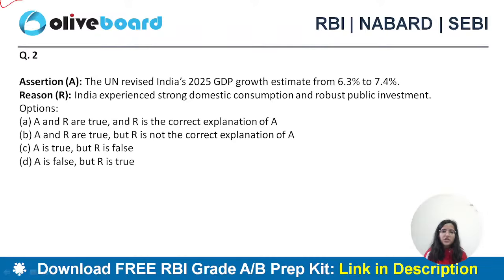Okay, now assertion reason question. First, assertion: the UN revised India's 2025 GDP growth estimate from 6.3 to 7.4%. Reason: India experienced strong domestic consumption, robust public investment. So A and R are true, and R is the correct explanation of A. A, R true, R is not the correct explanation of A. A true, R false. A false, R true. Question number 2. What is the answer?